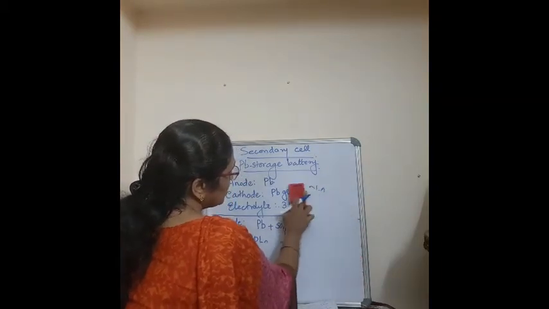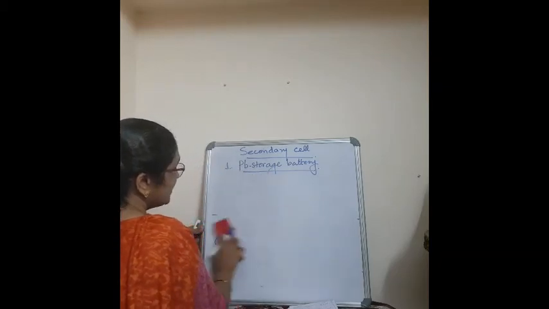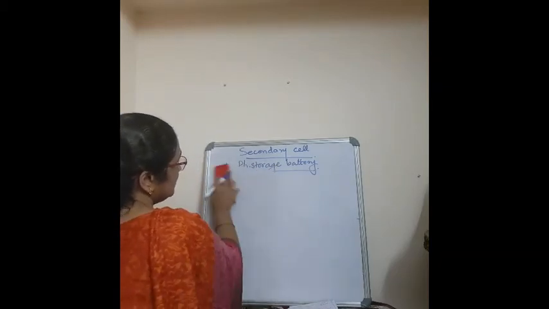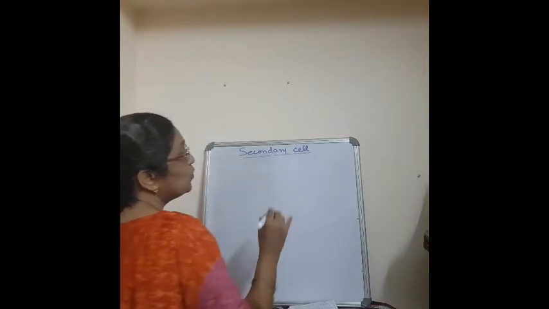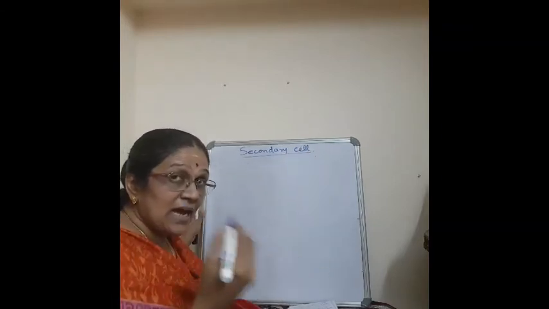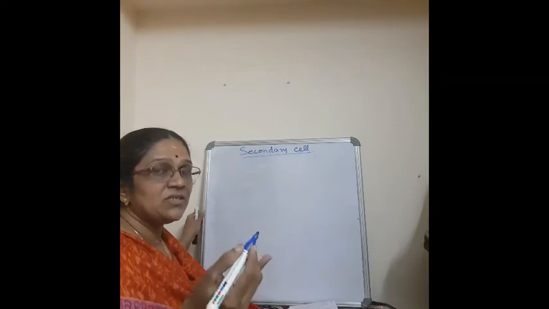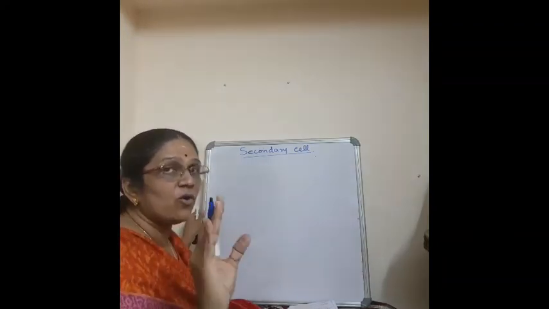Last year also a question came from the mercury or button cell, one mark. Okay. The next secondary cell you have to study is a simple cell. You don't even study about the anode or cathode or the reactions. Only you have to study about the overall reaction.